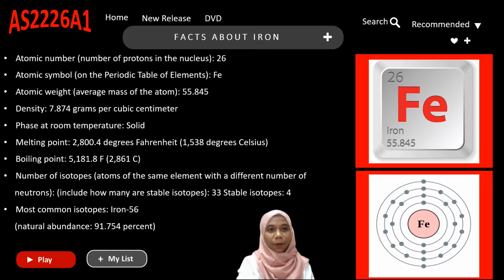So those are a few facts about iron. The atomic number of ferrum, which is the number of protons in the nucleus, is 26, and ferrum has the atomic symbol Fe on the periodic table of elements. It also has an atomic weight of 55.845 grams per mole and a density of 7.874 grams per cubic centimeter. It also appears in the solid phase at room temperature. Iron has a melting point of 2800.4 degrees Fahrenheit or 1538 degrees Celsius, and a boiling point of 5181.8 degrees Fahrenheit, which is approximately 2861 degrees Celsius.